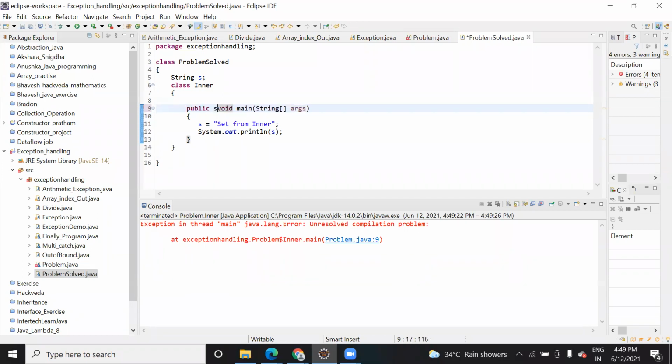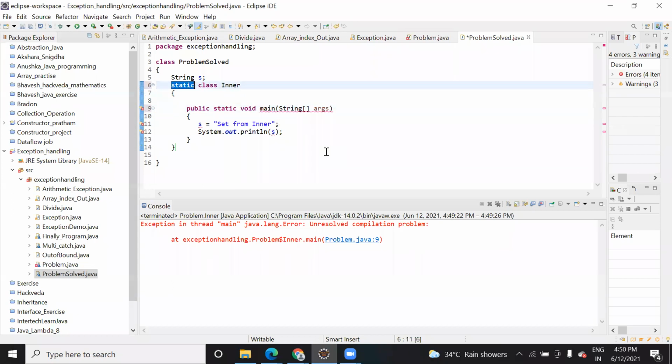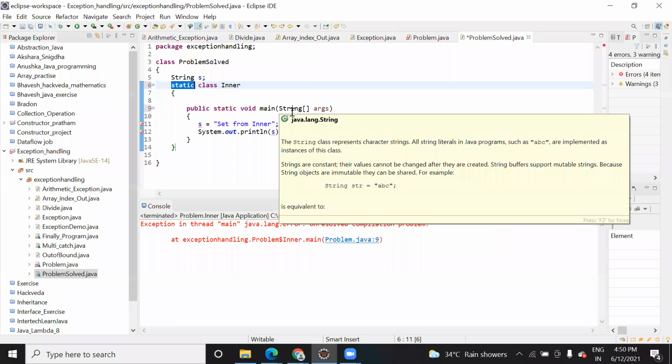Public static void main. So it will say you add a static modifier to the parent. Then the error will get resolved. And because s should also be static then. Yeah, I'm coming to that. So the error will get resolved with respect to this main method.